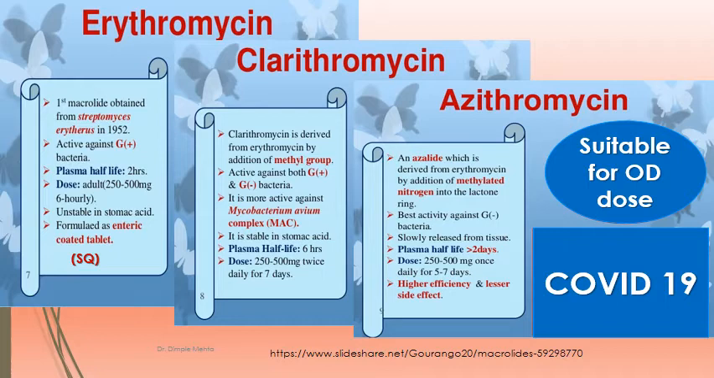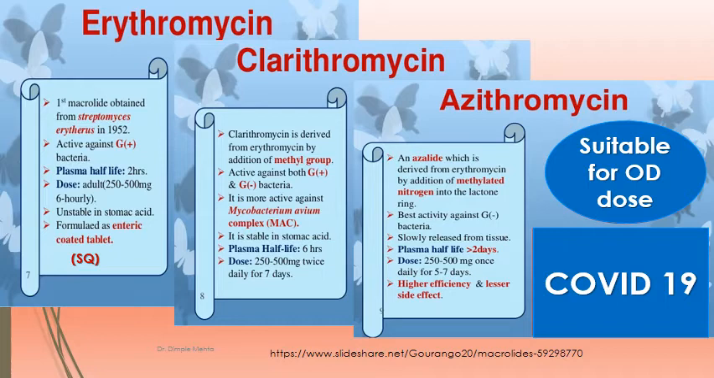Clarithromycin is derived from erythromycin, that is the congener of erythromycin, by addition of a methyl group in the structure. It is active against both gram-positive and gram-negative organisms, and it is more active against Mycobacterium avium complex. It is stable in stomach acid. Plasma half-life is 6 hours. Dose can range from 250 to 500 mg twice a day for 7 days.